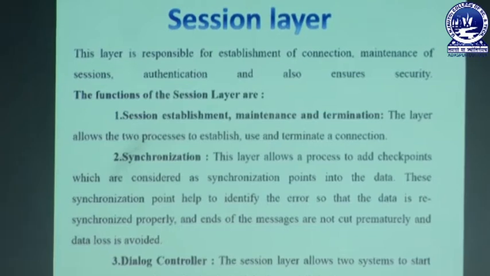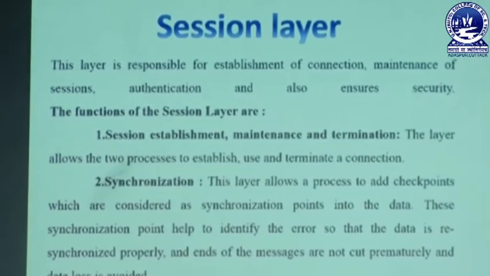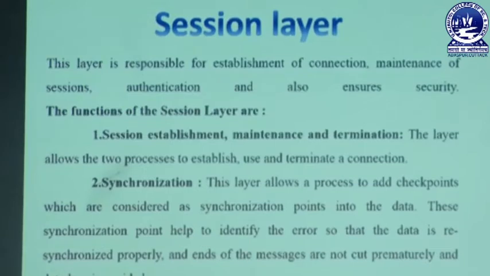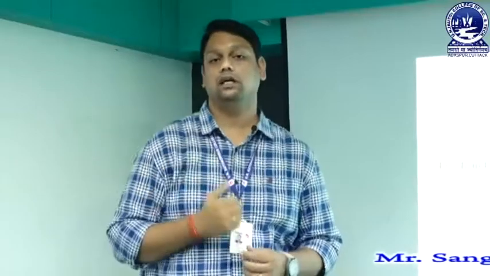This layer is responsible for establishment of connection, maintenance of sessions, authentication, and also ensures security. That means the session layer, in simple words, is responsible for tracking the data transferred from source to destination. Suppose I give a call to my friend.